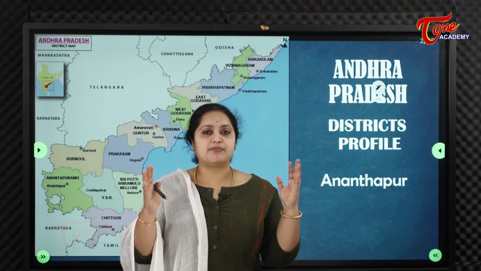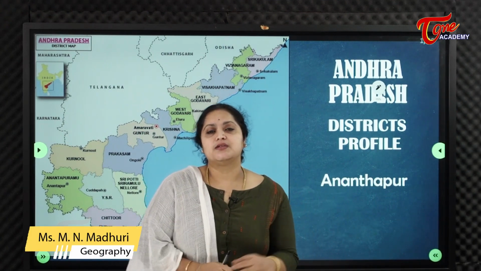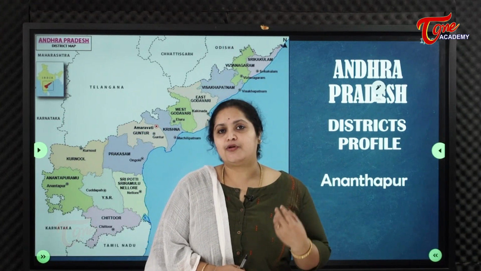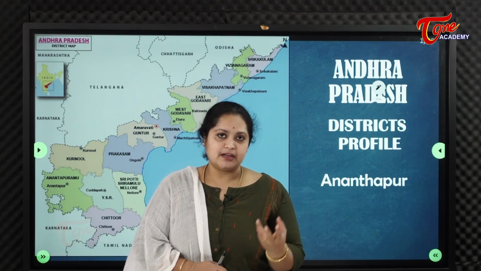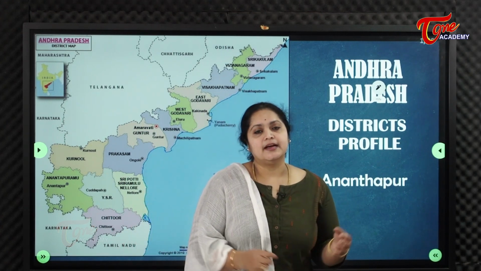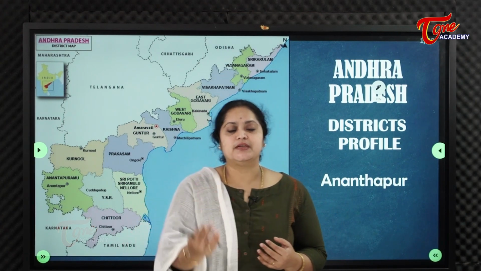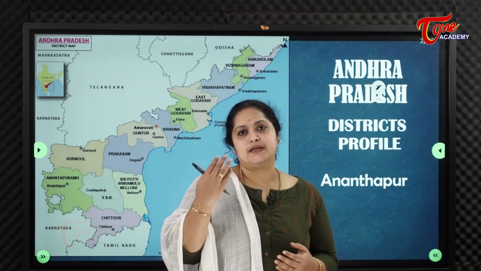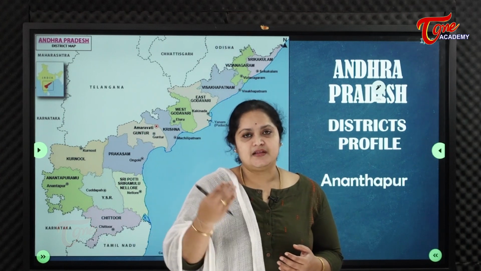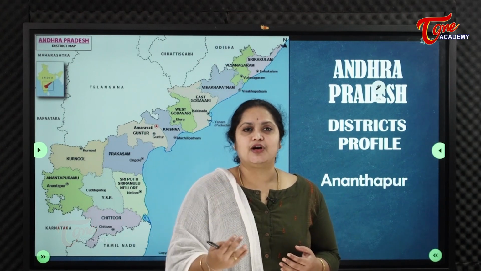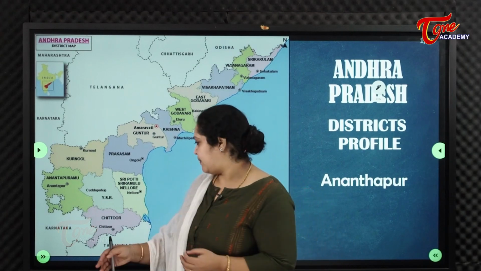In today's AP Geography, we're going to look into the district profile of Ananthapur. This is one of the 4 Rayalaseema districts. Ananthapur also belongs to the Rayalaseema region. Let's look into Ananthapur's district profile, etymology, major resources, crops and minerals, and other details.